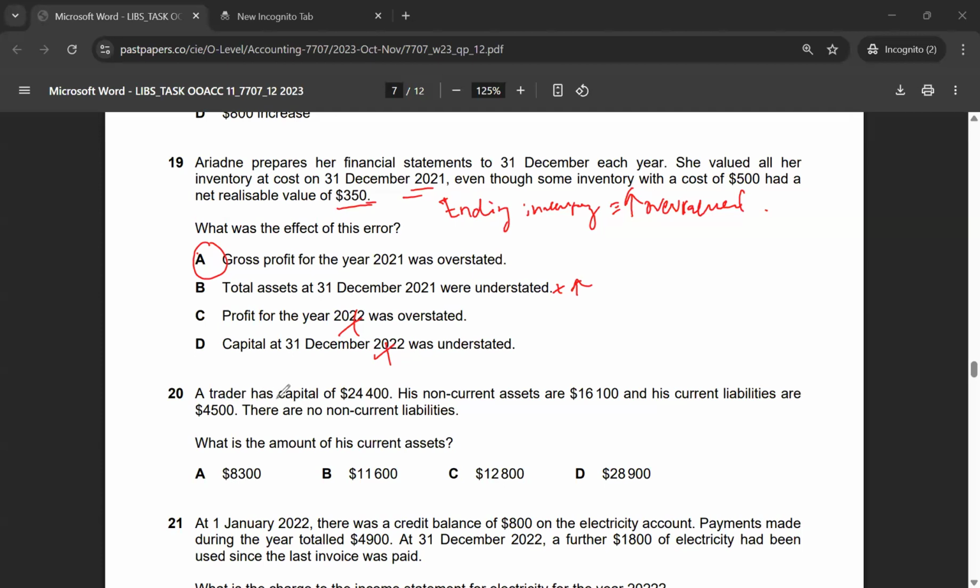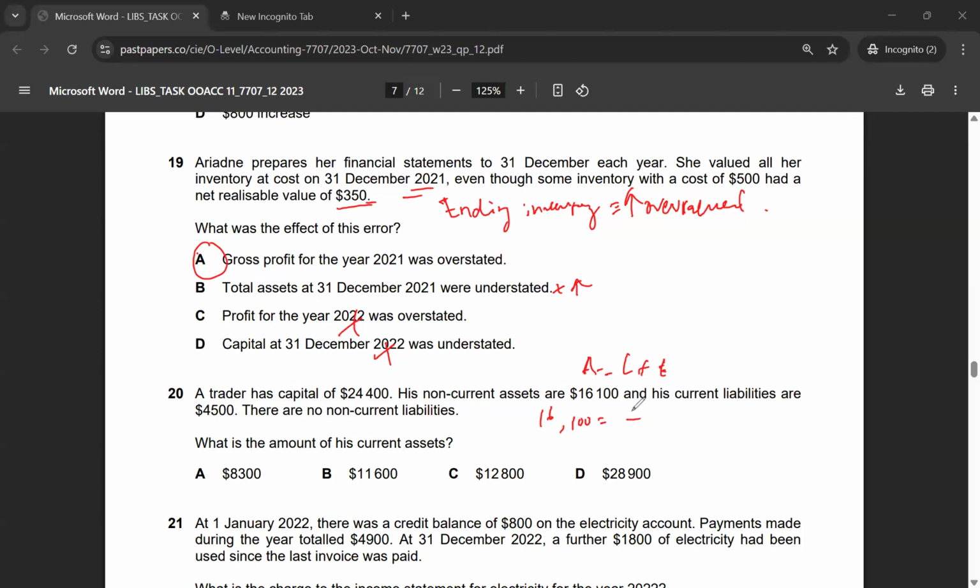Let's look at multiple choice 20. A trader has a capital of 24,400. His non-current assets are 16,100 and his current liabilities are 4,100. There are no non-current liabilities. What is the amount of his current assets? Again, you will use the assets equals liabilities plus equity equation. So if I put this in an equation, you can calculate the number.